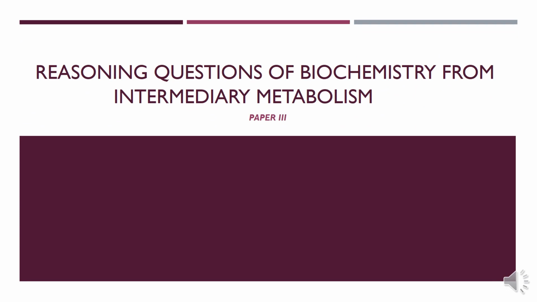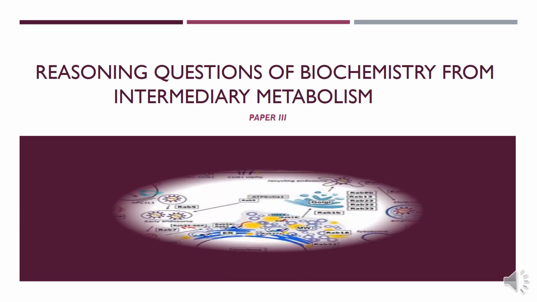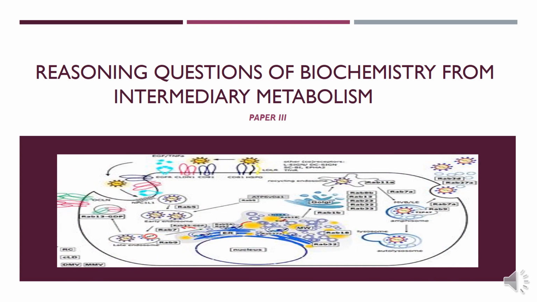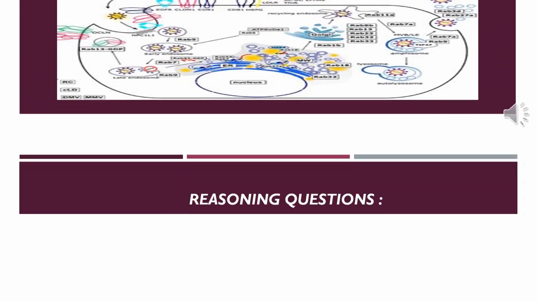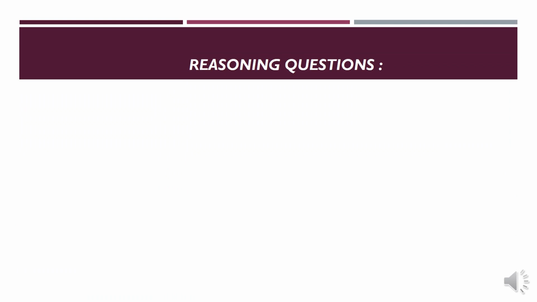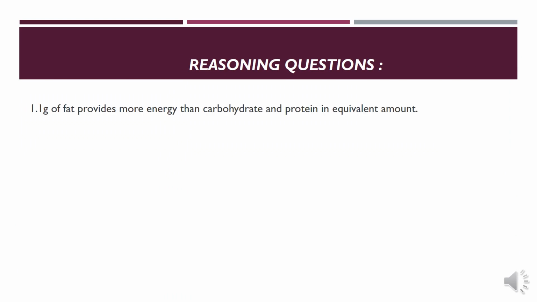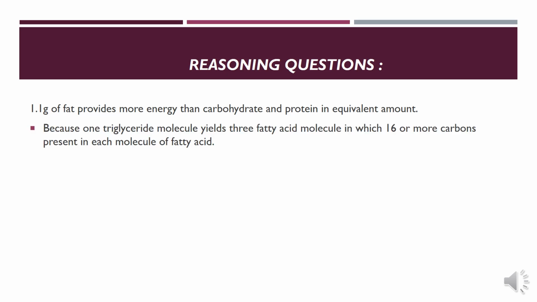This is the reasoning questions of biochemistry from intermediary metabolism, paper 3. Reasoning question number 1. 1 gram of fat provides more energy than carbohydrates and protein in equivalent amount. Reason is that because one triglyceride molecule yields 3 fatty acid molecules in which 16 or more carbons are present in each molecule of fatty acid.